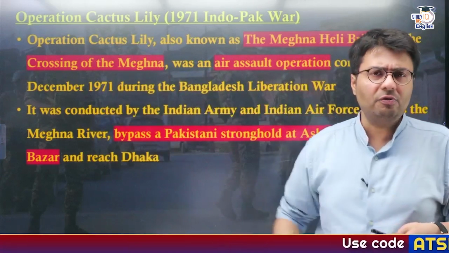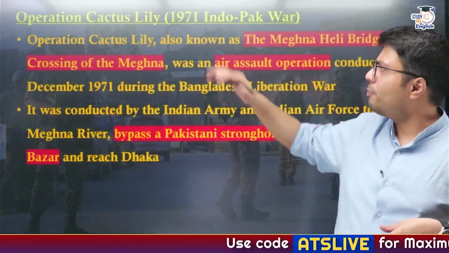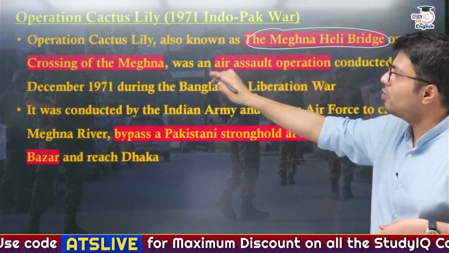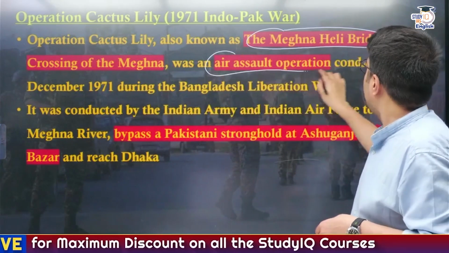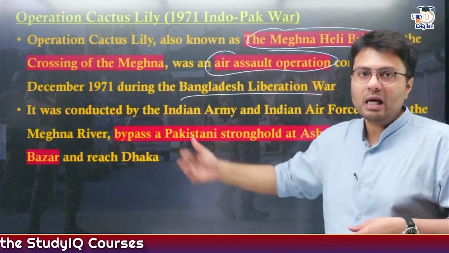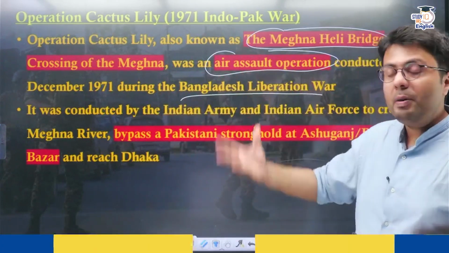First we'll talk about the Eastern Front, now Bangladesh, that is Operation Cactus Lily. Now this was also known as Operation Meghna Heli Bridge and Crossing of Meghna, and this was an air assault operation conducted in December 1971 during, obviously, the Bangladesh Liberation War. Why was this operation conducted?